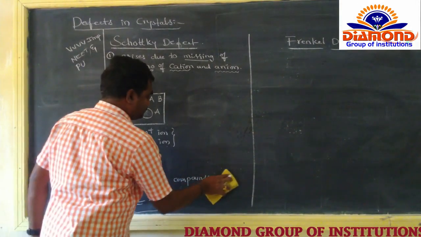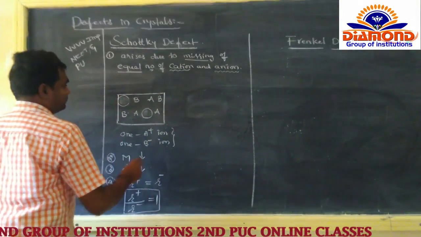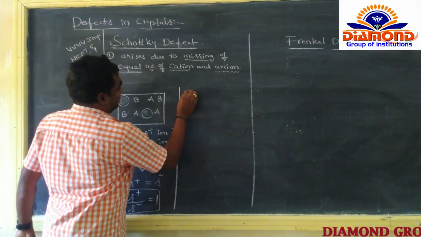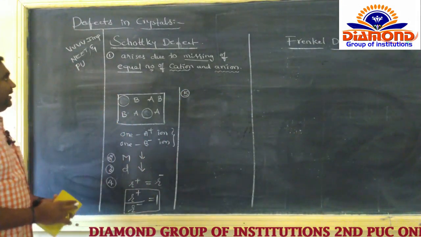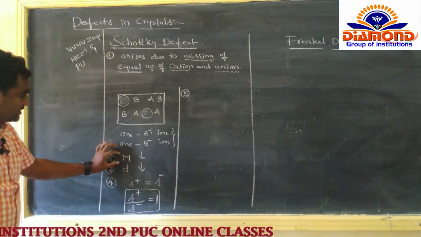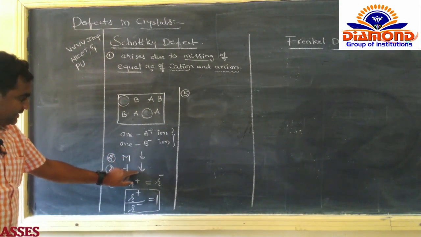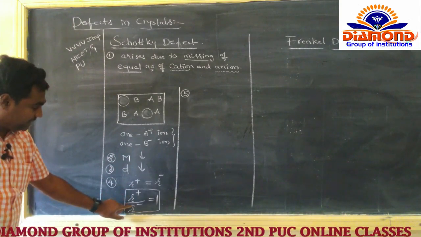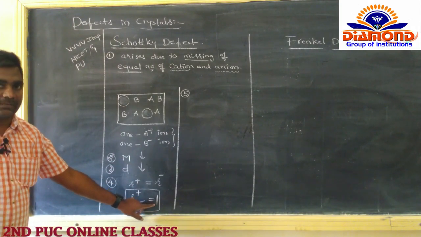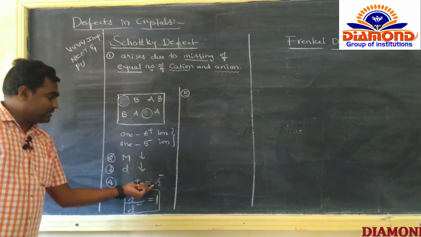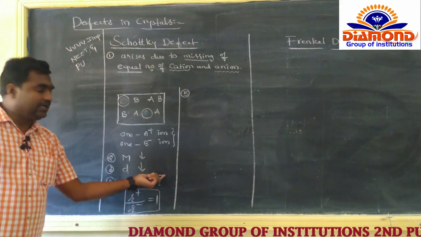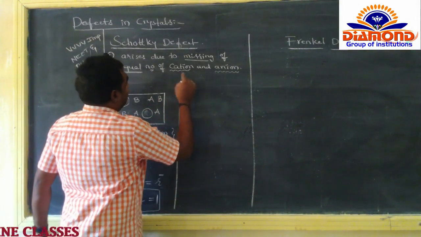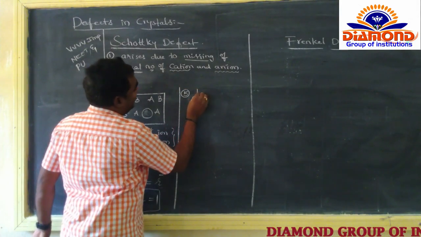Next we go for the fifth point. So here: the definition; mass decreases, density decreases. Fourth one, the radius of the cation by the radius of the anion is always equal to 1, because the radius of the cation is equal to the radius of the anion. Next point: the compounds which have high coordination number.